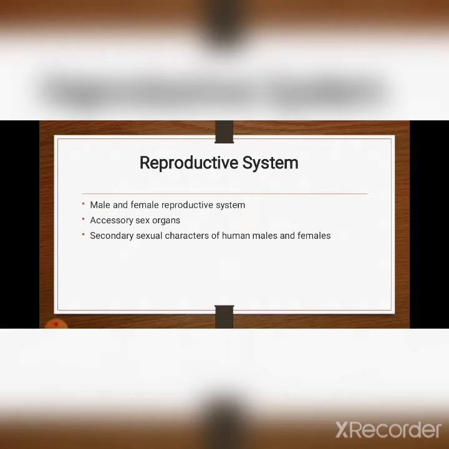So under the topic reproductive system, the most expected questions are male and female reproductive system, accessory sex organs, secondary sexual characters of human males and females. Now we'll revise these topics one by one.